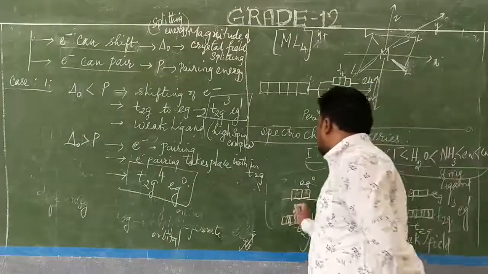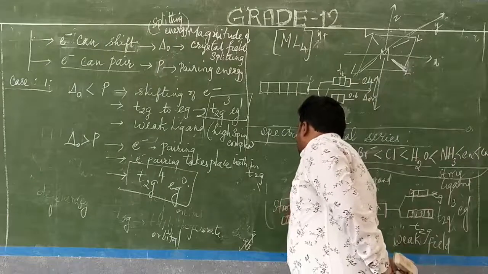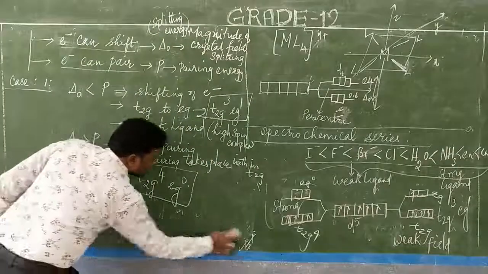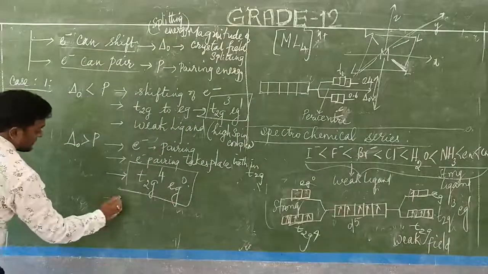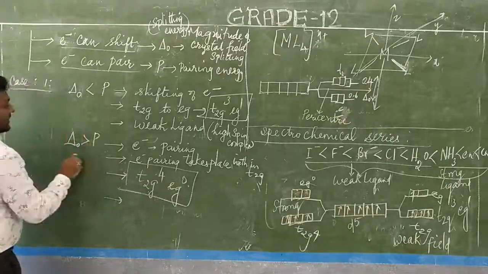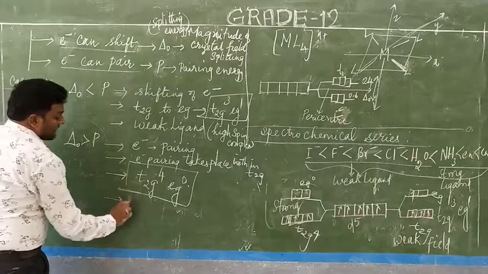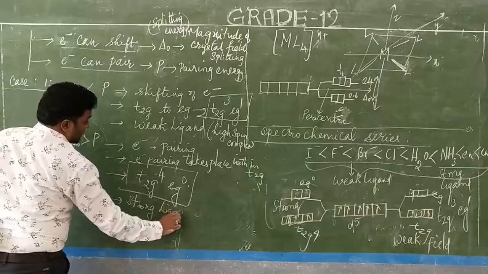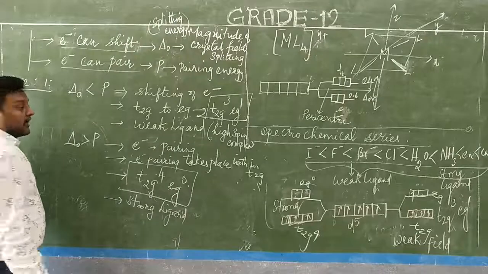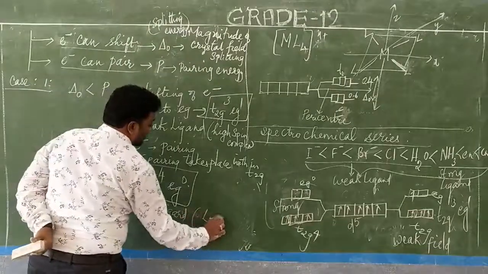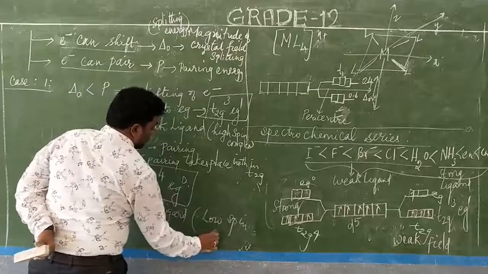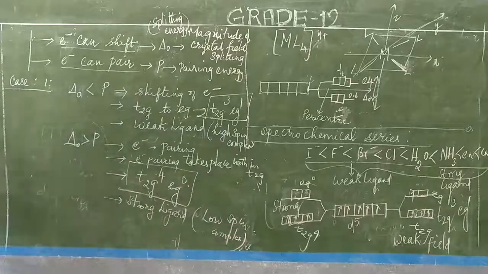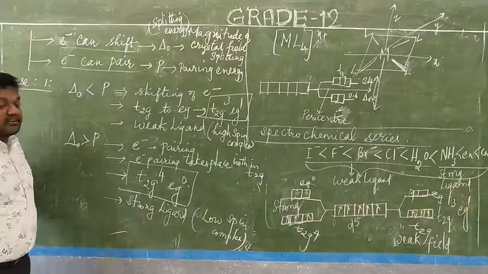And here, what is the case? This is a strong field ligand, and that is a weak ligand. So t2g 4, Eg 0: delta naught is greater, so we call it a strong ligand. If it is a strong ligand, then it will have a low spin complex. That's what the crystal field theory says.